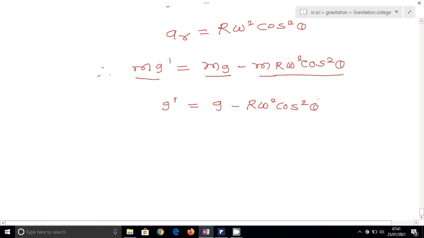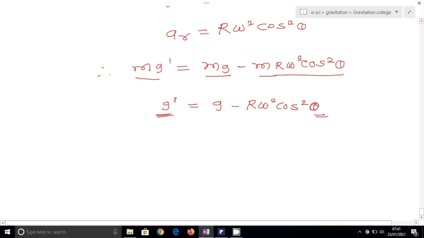So what is g dash? G dash is the effective acceleration with latitude theta. So if theta is changed, then the effective acceleration g is changed, so the value of g dash is changed. See how the value of g dash changes.